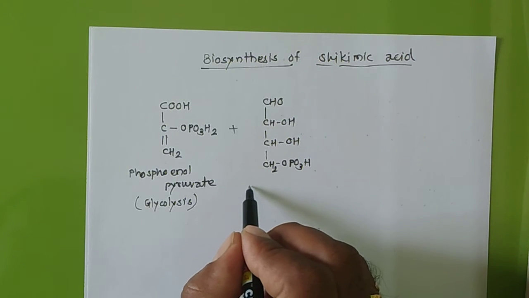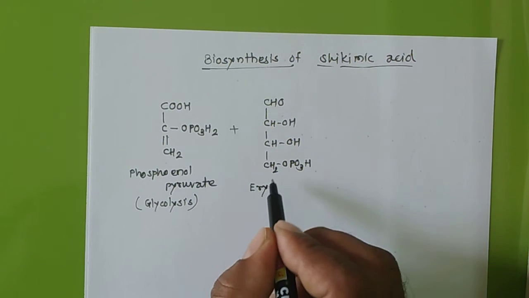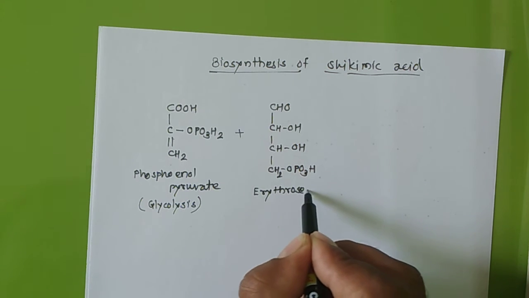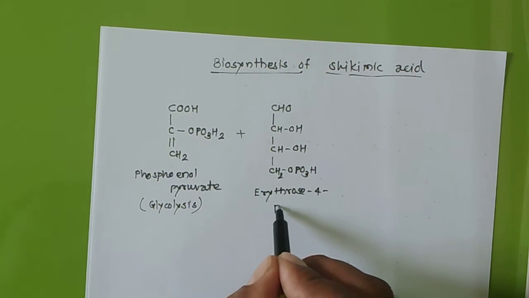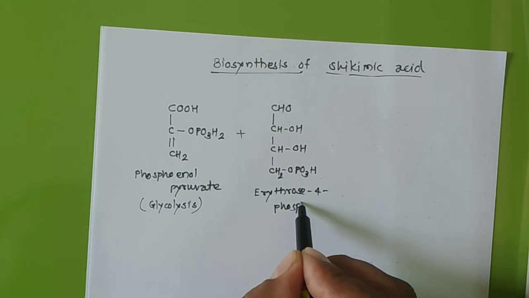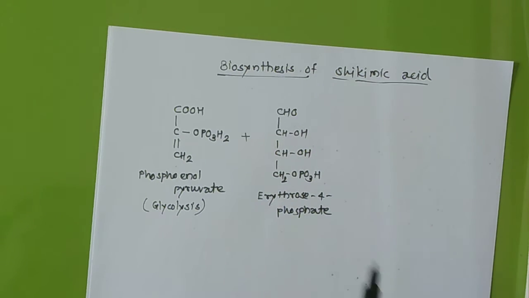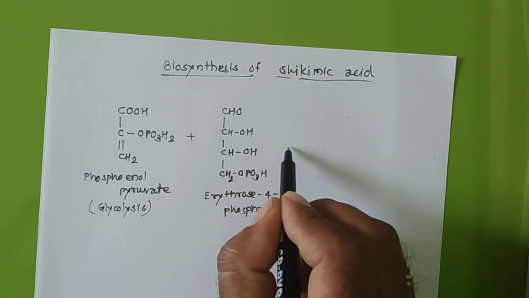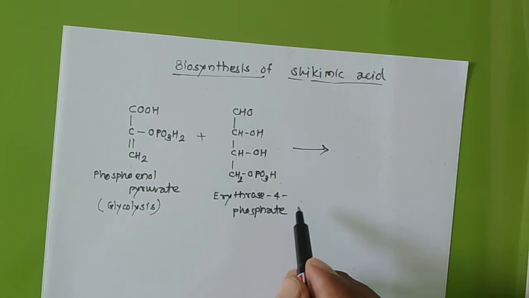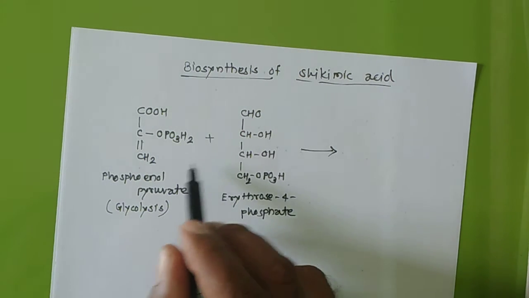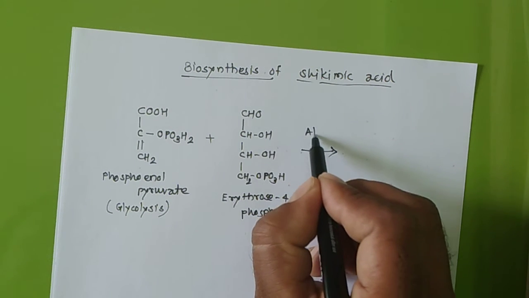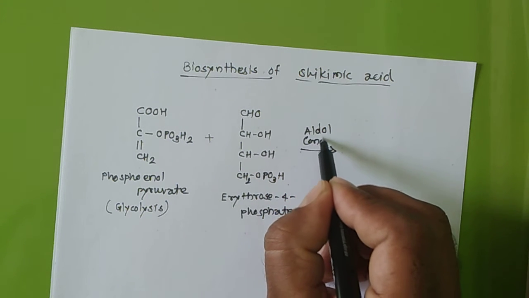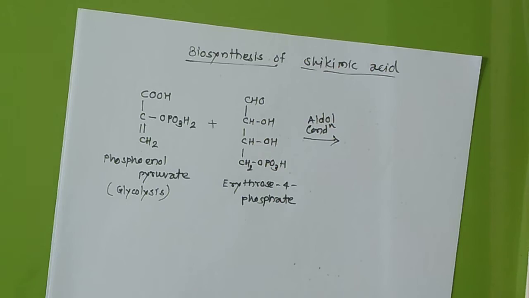I will write down its name: erythrose 4 phosphate. This is the exact name, or we can also call it erythrose phosphate. From these two precursors there will be an aldol type of reaction, or aldol condensation, I will say.